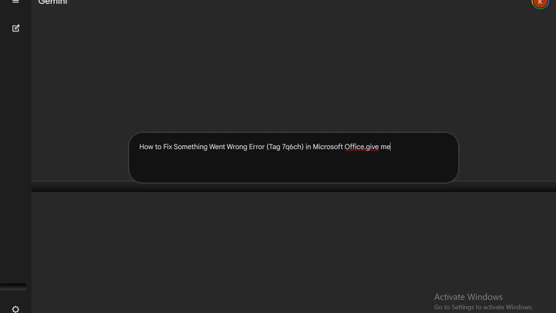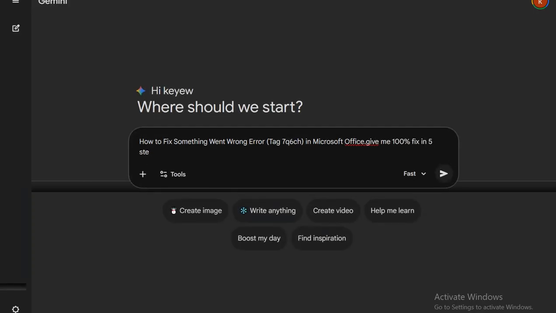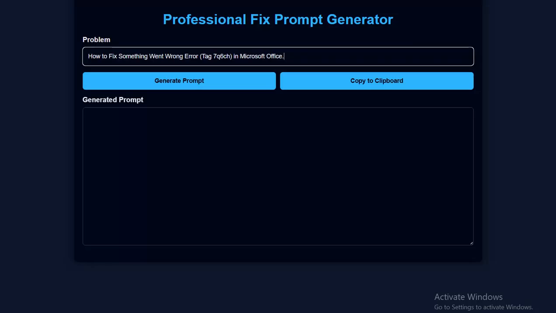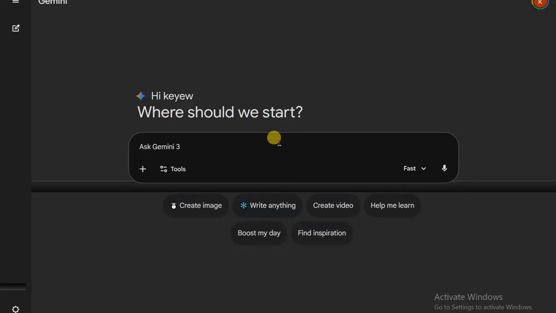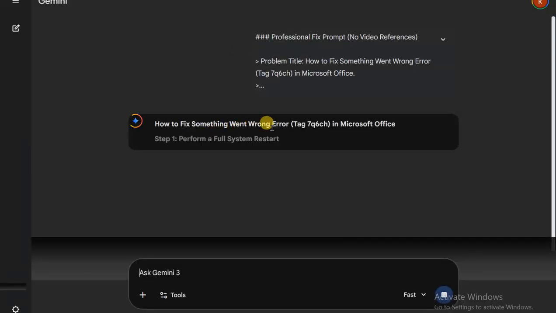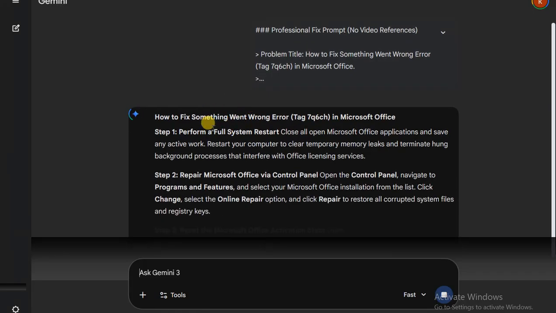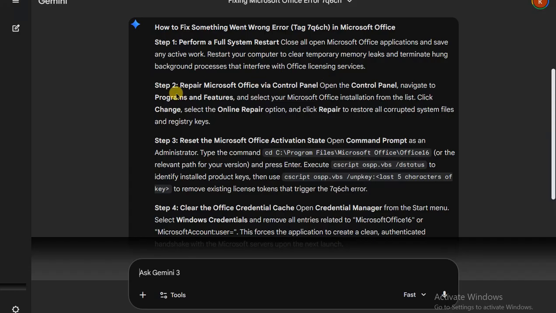app initialization. Most solutions on YouTube or social media are long, confusing, and full of steps that are hard to follow and often fail. That is why Rexis is sharing a secret easy trick that quickly fixes the tag 7Q6CH error and lets Microsoft Office run normally again. This simple method works fast, stays safe, and ensures you can open and use Office apps without interruptions.